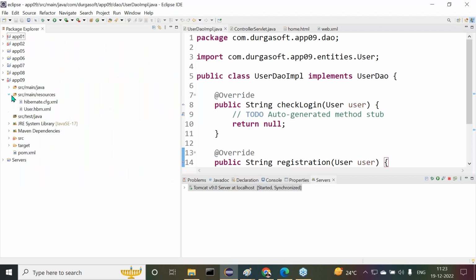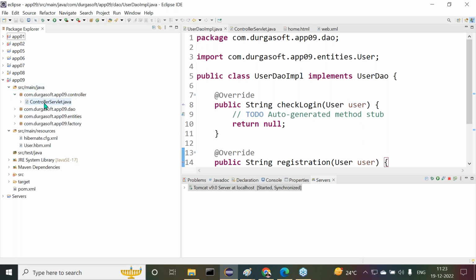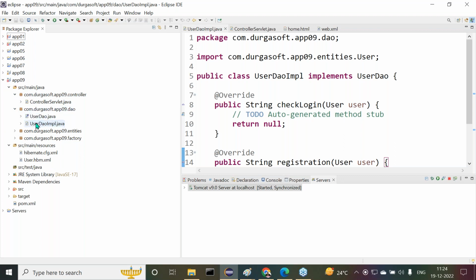Now here, under src, the resources user.hbm and hibernate.cfg.xml. The controller servlet is already open there. The DAO implementation is okay. Entities, the user entity here. Next is the Hibernate util and the user DAO factory. The util class is available for the session factory.